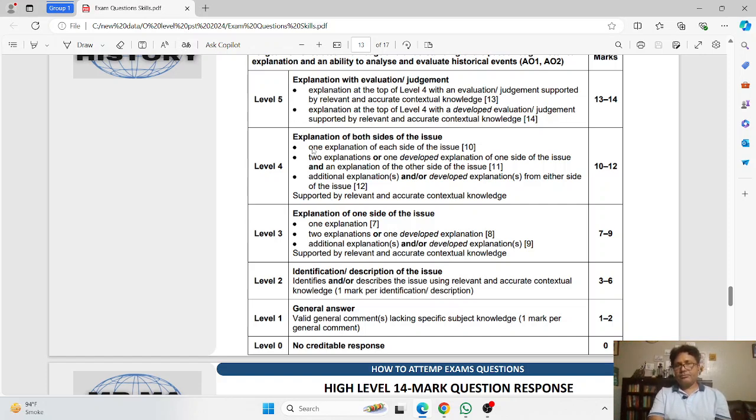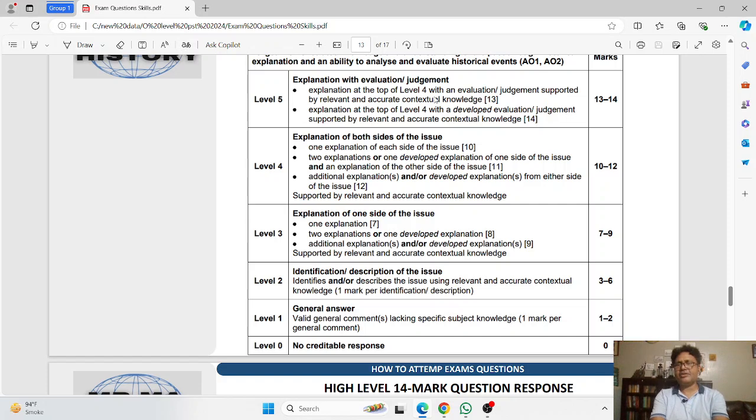Now at level 4, if we add evaluation, developed judgment or developed evaluation, that means the candidate achieves level 5. This means explanation at the top of level 4 with an evaluation judgment supported by relevant and accurate contextual knowledge.